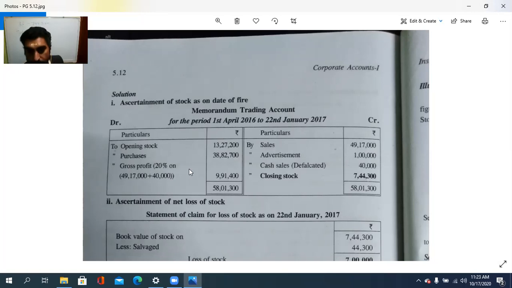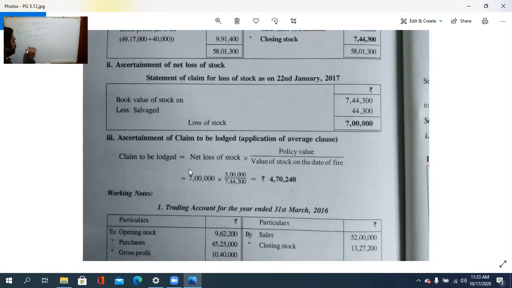Salvage value is how much? 44,300. That is in the question. So 7 lakh is the net value, but the insurance policy is how much? 5 lakh. So we need to calculate the average clause. So how is it to be calculated? See, the claim to be lodged is equal to loss of stock multiplied by the policy value, divided by the book value of the stock at the time of fire.